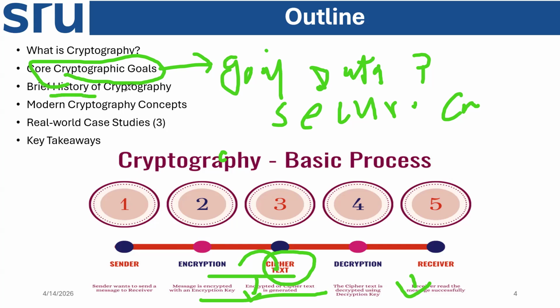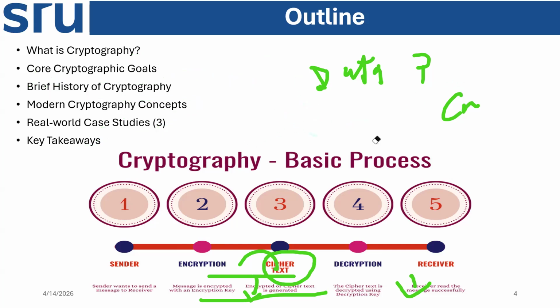Then a brief history, starting from the Greek word crypto. We will see the old cryptographic technology and modern cryptographic technology, such as AES. We will discuss case studies and then key takeaways, what we will learn after that. This is what we are going to understand today, today's lecture outline.